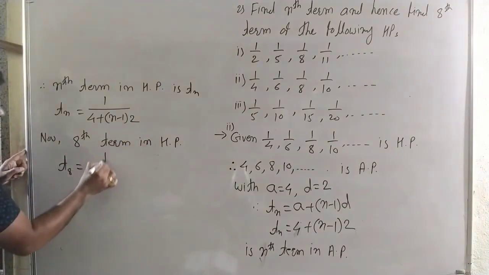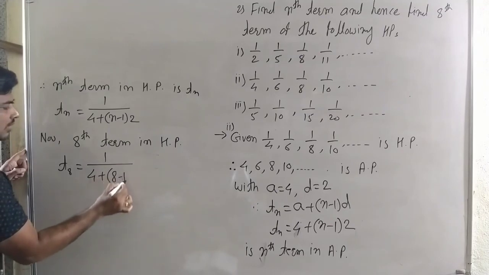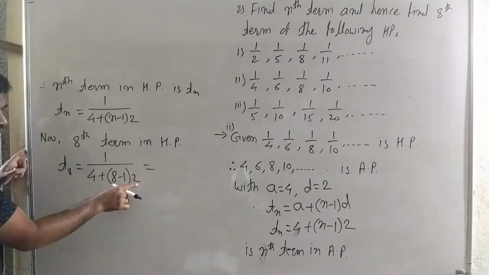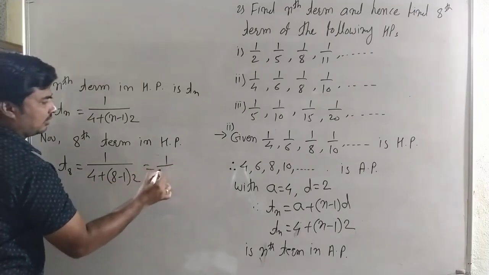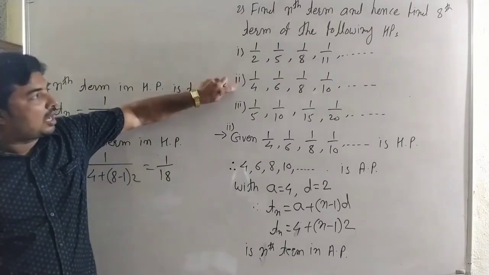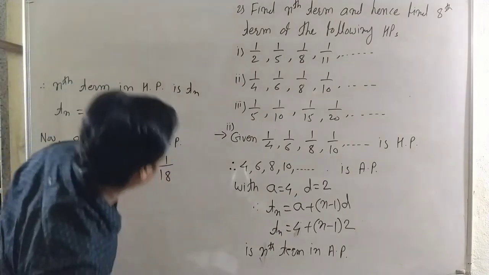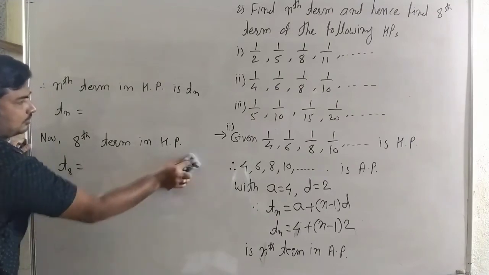Therefore T8 is 1 upon 4 plus 8 minus 1 into 2. That means 8 minus 1 is 7, 7 into 2 is 14, 14 plus 4 is 18. So 1 by 18 is the 8th term of the harmonic progression. Now we see the last example, and the last example is also the same.